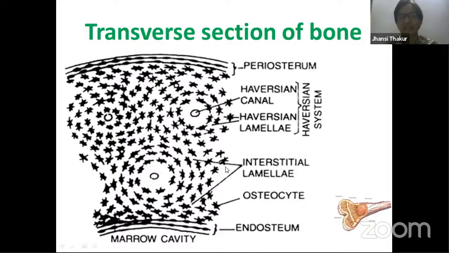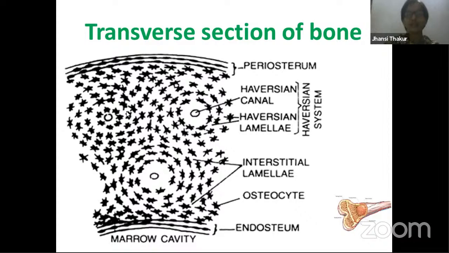These black color stars are nothing but spaces present, which we call lacuna, and inside that you find osteocyte cells, what I taught you in the beginning, osteocyte, osteoblast. So the cells of the bones are present in this black colored material that you are able to see. Inside that lacuna, bone cells are present, which are osteocytes, osteoblasts, osteoclasts. And the function of that one is to secrete the white color material around it, which is nothing but matrix. And that matrix is made up of calcium and phosphate and magnesium salts, phosphates, bicarbonates, etc. Right? So you have understood that.